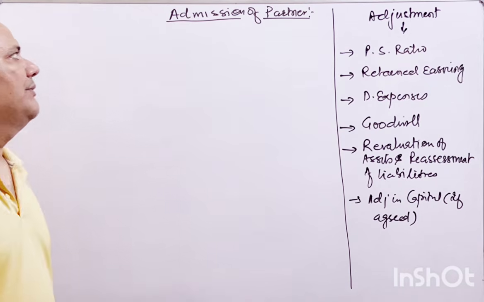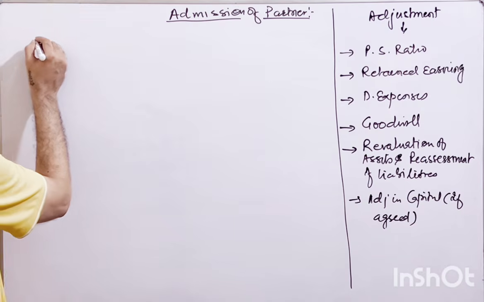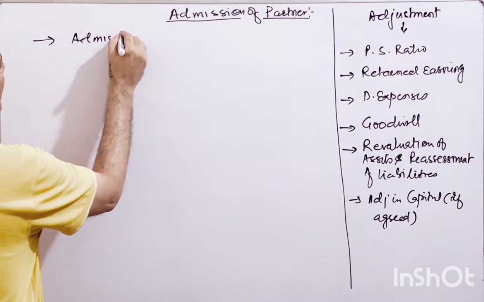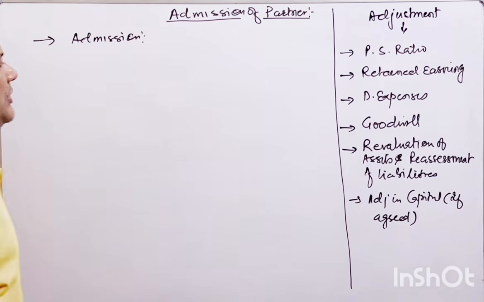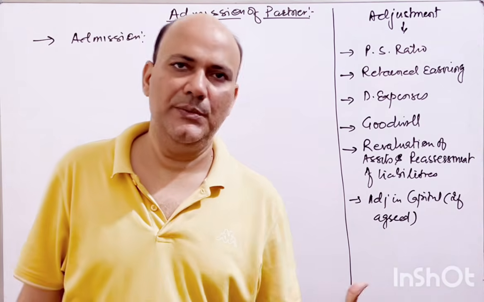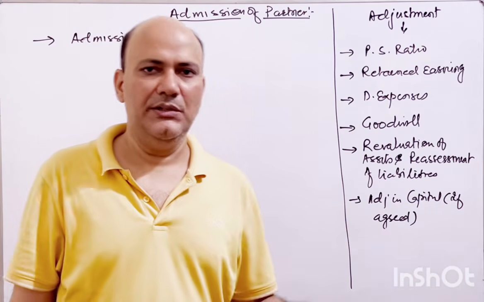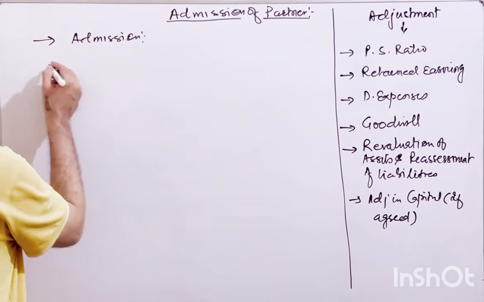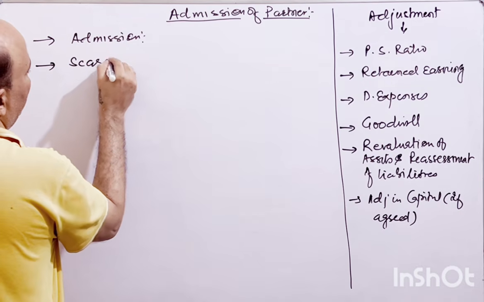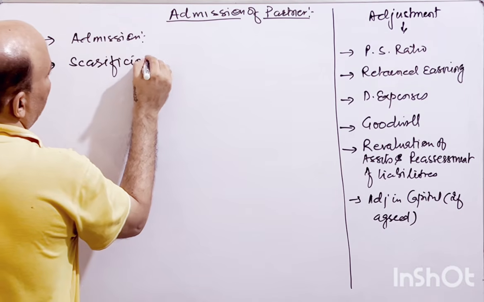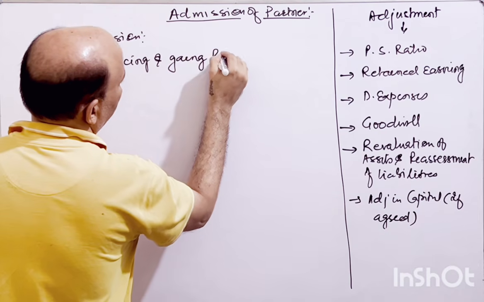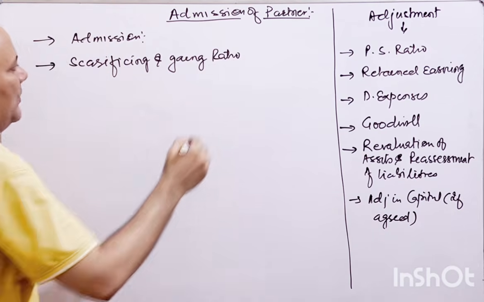There are some terms which are going to come into your admission topic. First, what is admission? Admission of a partner is the situation in the partnership firm when a new partner comes into the partnership firm and the existing partners sacrifice their shares. So you will have a new term, which is called the sacrificing and gaining ratio. So what is sacrificing?